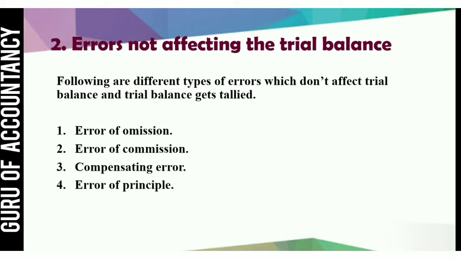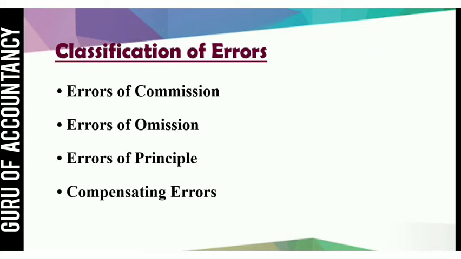Errors not affecting the trial balance. So there are four types of errors which do not affect the trial balance. In that, first is error of omission, then error of commission, third is compensating error, and the fourth is error of principle. So errors are classified into error of commission, error of omission, error of principle, and compensating errors.